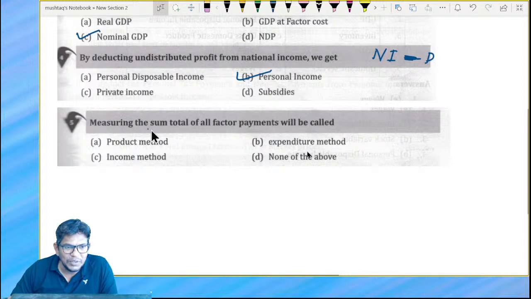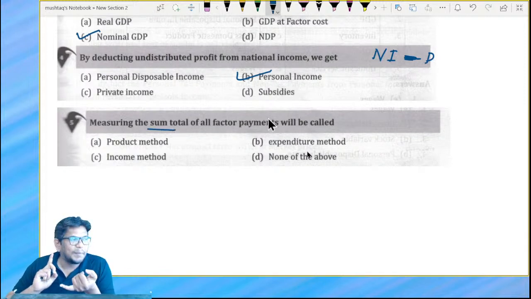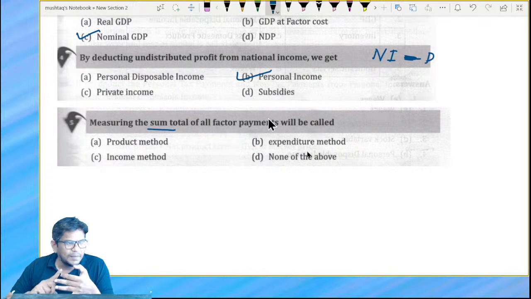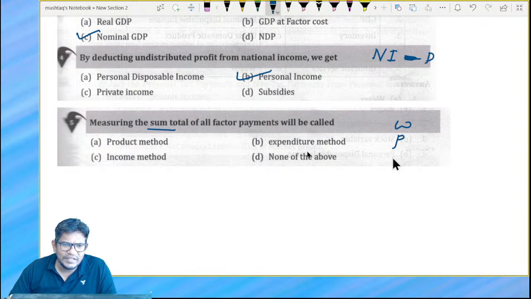Next, the measure of the sum total of factors of payment will be called what? Factors of payment, what does it include? It may be rent, it may be profit, it may be interest, it may be wages. Factors of payment may be wages, profit, interest, and rent. So all the factors of payment will be called what, bacho? That is nothing but the income method, because they are earning and the production houses are paying them.